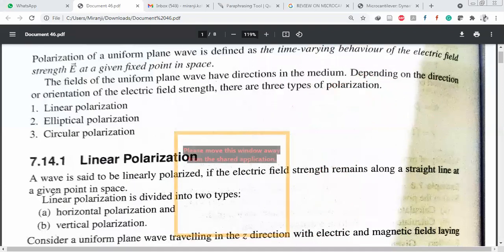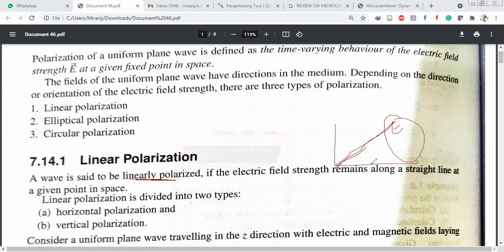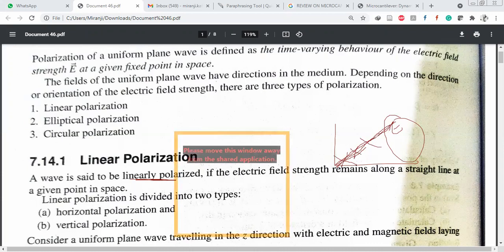Linear polarization: the name itself indicates it. The wave is said to be linearly polarized if the electric field strength remains along a straight line at a given point in space. Suppose this is the electric field strength, it remains along the straight line at a given point in space, and this is termed linear polarization.